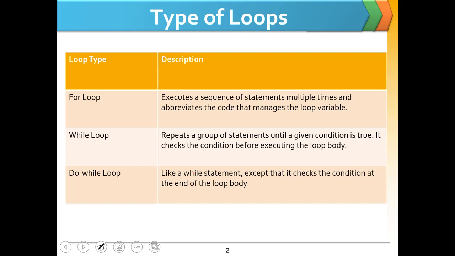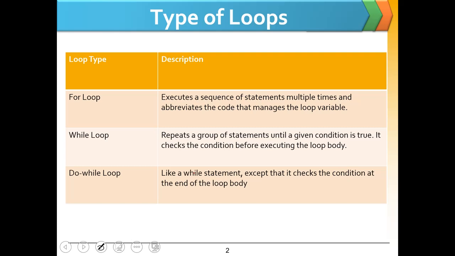A for loop executes a sequence of statements multiple times and continuously checks the loop condition until it is false. A while loop repeats a group of statements until a given condition is true. It checks the condition before executing of loop body. The main difference between while and for loop is that for loop allows you to do initialization, condition check and update variable in a single line.